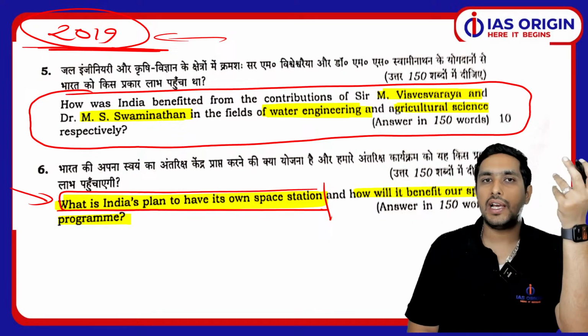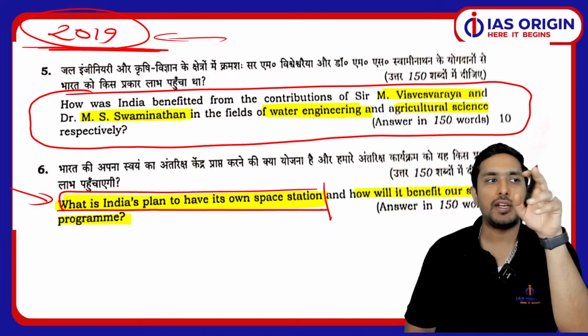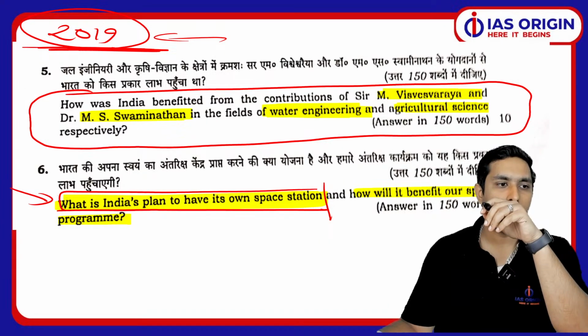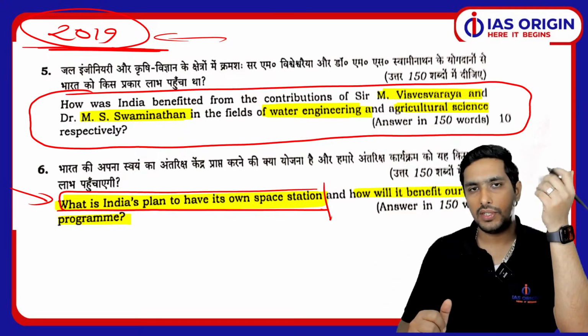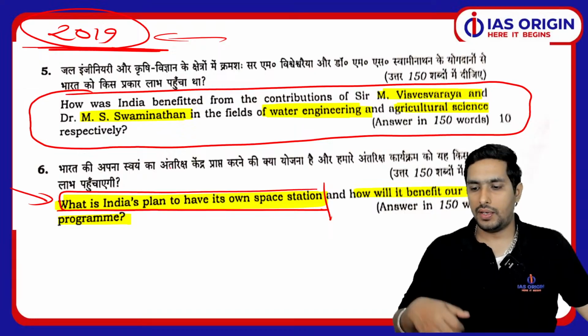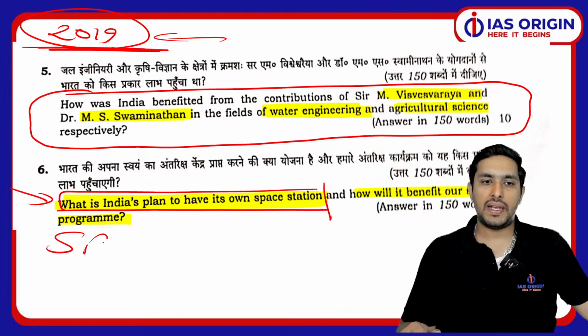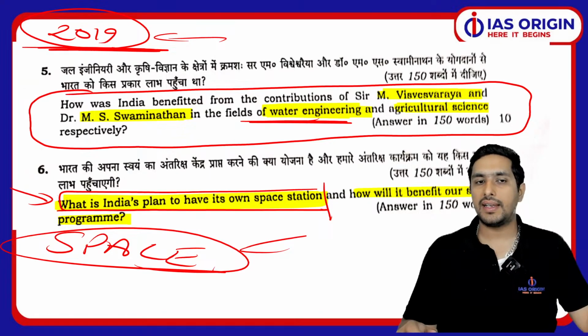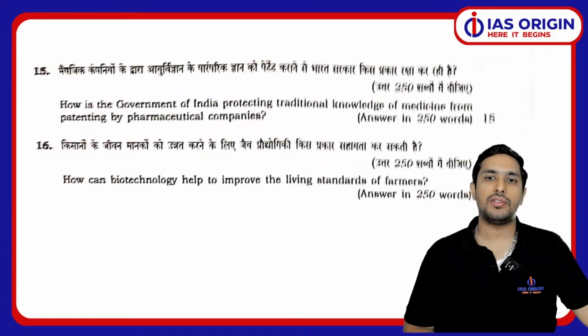When we talk about the Gaganyaan mission, the human spaceflight mission of India, that is also a very ambitious plan of ISRO, and we are just trying to make sure that in a proper way we are achieving that. So you can see, space-related questions are there. There are questions on agriculture overlapping with science and technology. That's important.